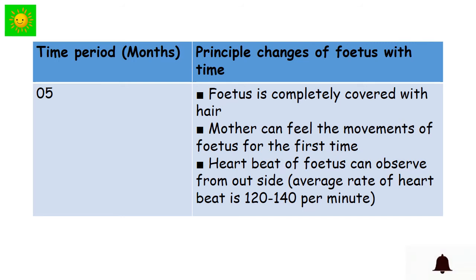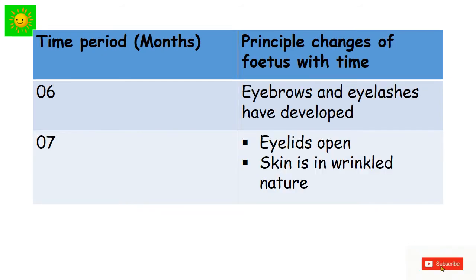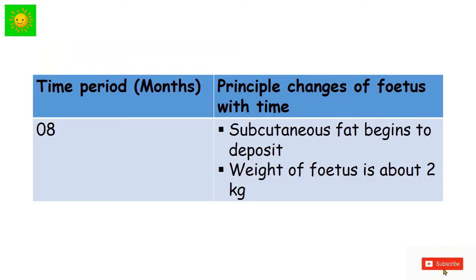The mother can feel the movements of the fetus for the first time. The heartbeat of the fetus can be observed from outside. That means the average rate of heartbeat is 120 to 140 per minute. Month 6. Eyebrows and eyelashes have developed. Month 7. Eyelids open. Skin is wrinkled in nature. Month 8. Subcutaneous.